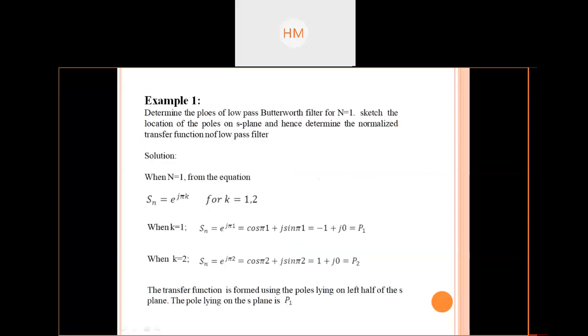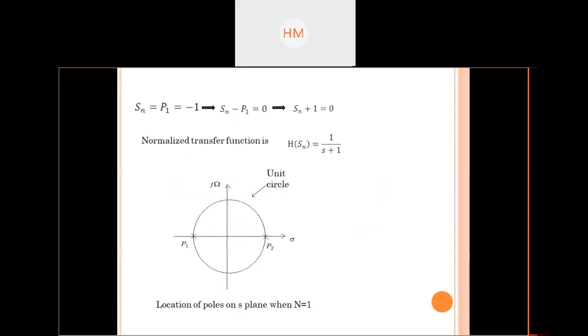The same steps you followed here. Simplifying this equation, here we got the roots as P1, P2, minus 1 and 1. Simplifying this equation, you will get these values.